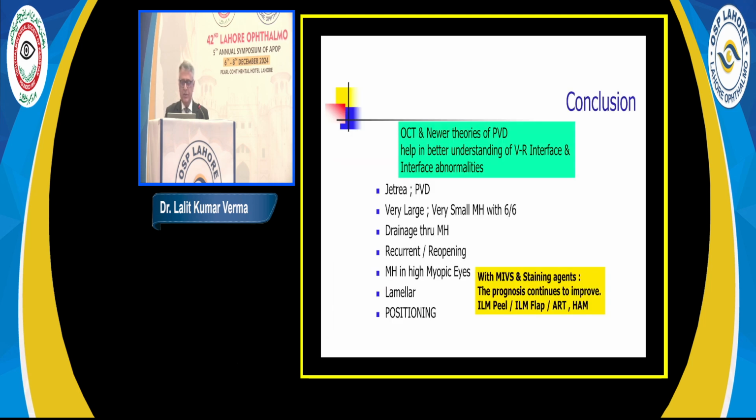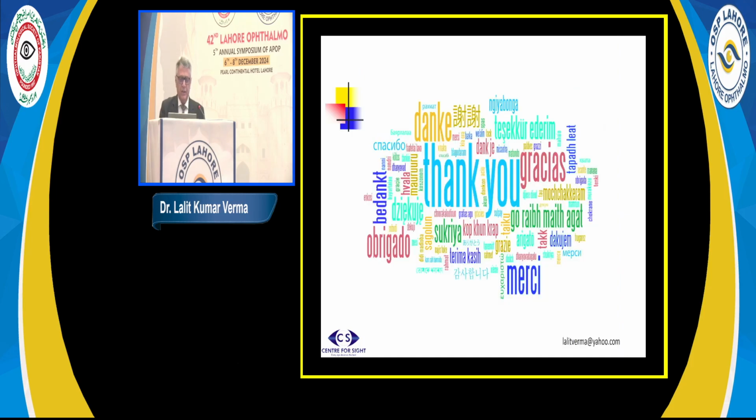So to conclude, you see OCT and a lot of these newer theories of anomalous PVD have helped us in better understanding of the pathogenesis and the closure rate of macular hole, and the success rate with the newer techniques like flap, ART and HAM continues to improve to nearly 95% or so. So thank you very much again for listening to me.